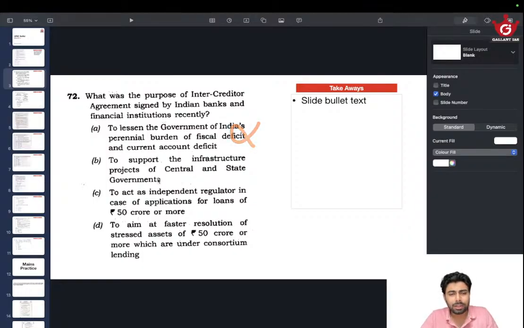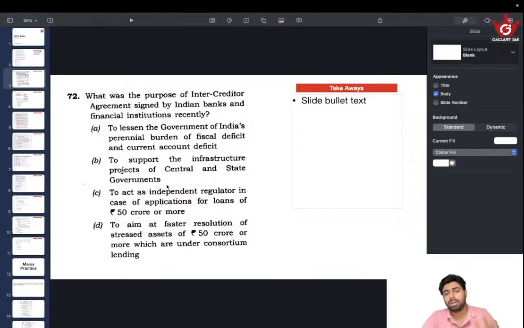To support the infrastructure projects of central and state governments, inter-creditor agreement. Okay, for infrastructure constructions, there will be creditors, and there needs to be some sort of agreement with that. But we know that there are other models like BOT models, HAM models, things like that in place for infrastructure projects. So the creditor agreement by Indian banks and financial institutions recently, that seems less likely.